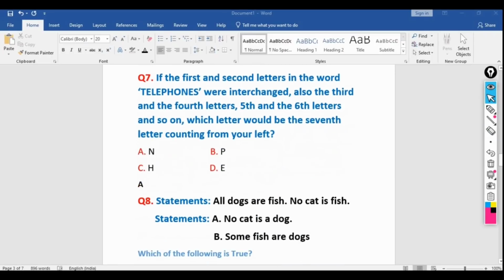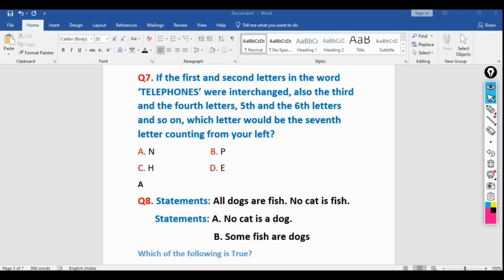If the first and the second letter in the word telephones are changed, also the third and fourth letter, fifth and sixth, and so on, which letter would be the seventh letter if we continue from your left? Okay, from the left, which one will be the seventh letter?